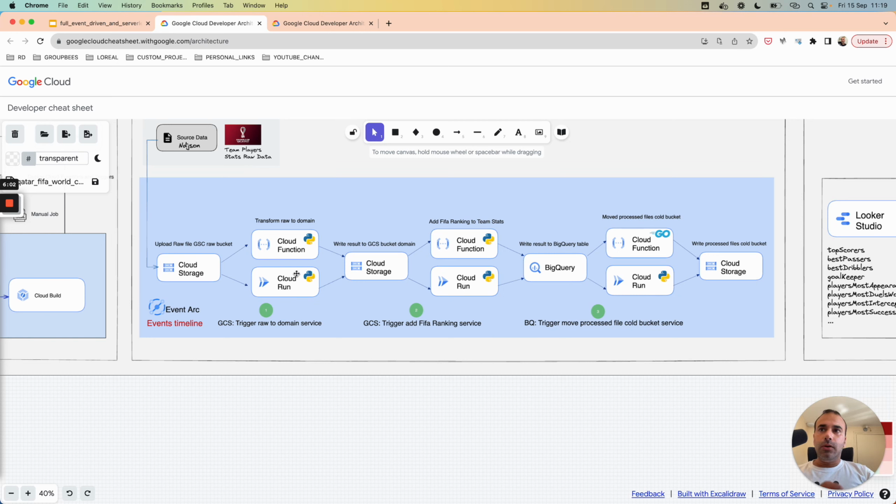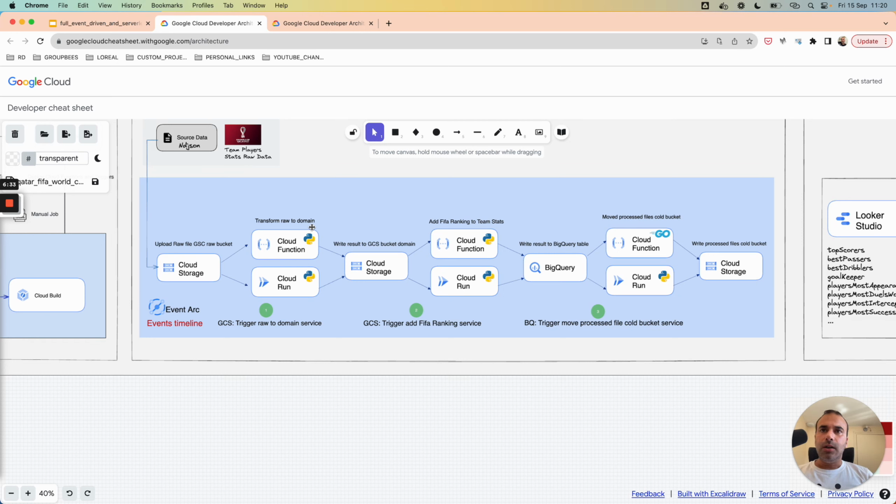For the first event, in near real time, when the file is uploaded to the bucket, it will trigger the first serverless component. This component is written in Python, and its responsibility is to transform the raw data to domain data.